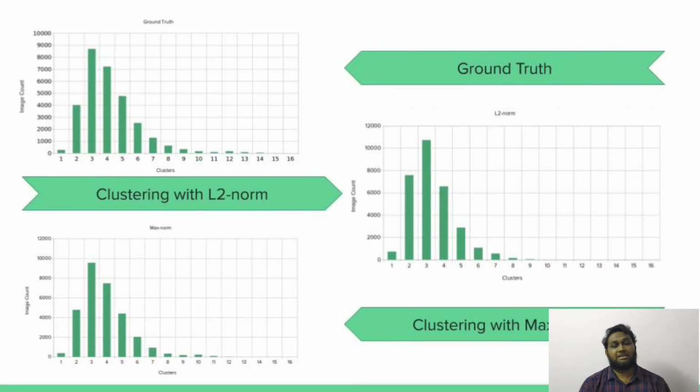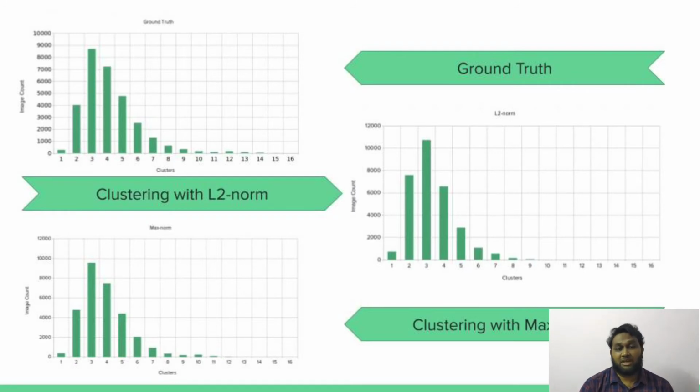So the second parameter is the data perplexity. It is the image count annotated with more than one semantically different sentiment. The ideal scenario for the second parameter is that the number of images per cluster must be close to the dataset's image count per cluster, as shown. From these plots, we can observe that the max norm's first, second, third, and fourth peaks are closer to the original peaks than those of L2 norm.